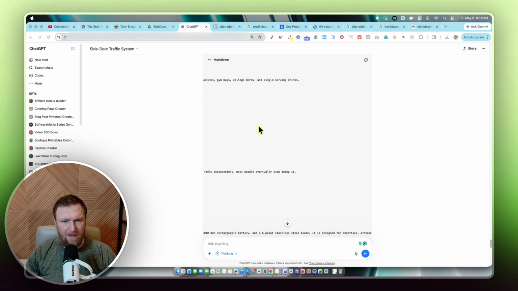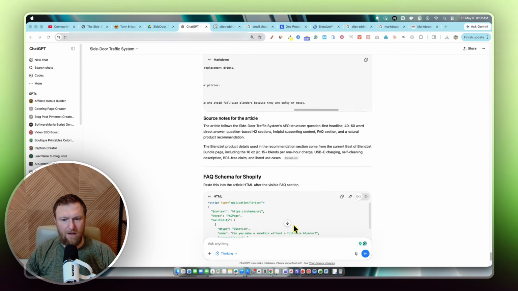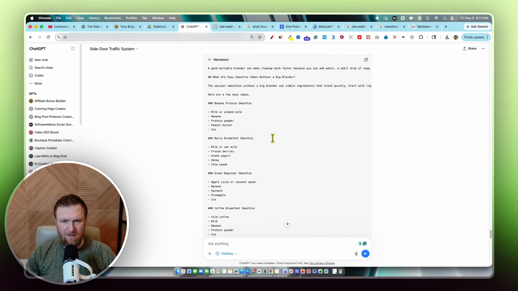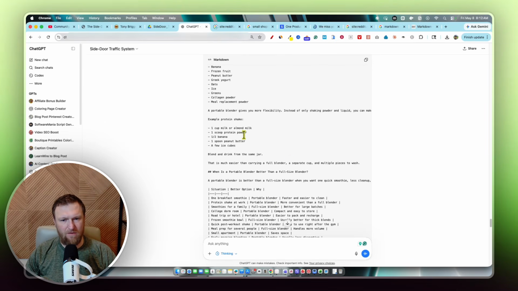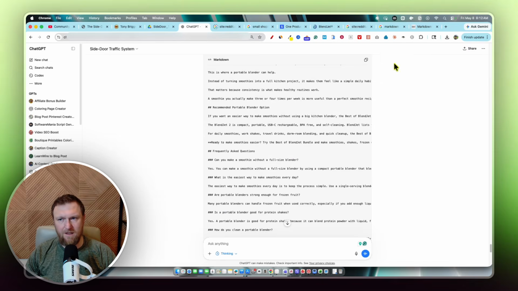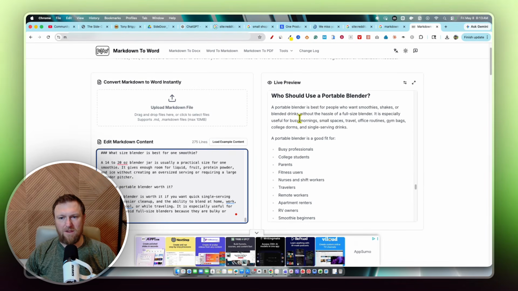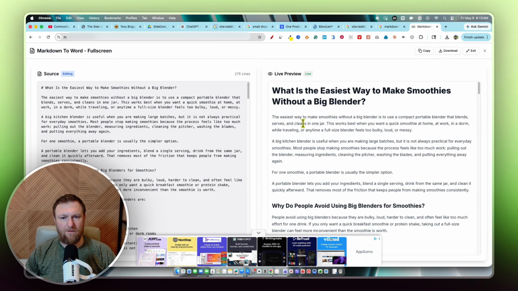Okay, so it finished writing the article. Here's the article right here, and it's in Markdown format. Now you can change this out. You can do HTML, have it provided in HTML. You can have it provided in any which way you want. I'm just going to show you what it would look like. We paste the markdown in there, and then this is what the article will look like. So we'll just go and look at full screen right here.